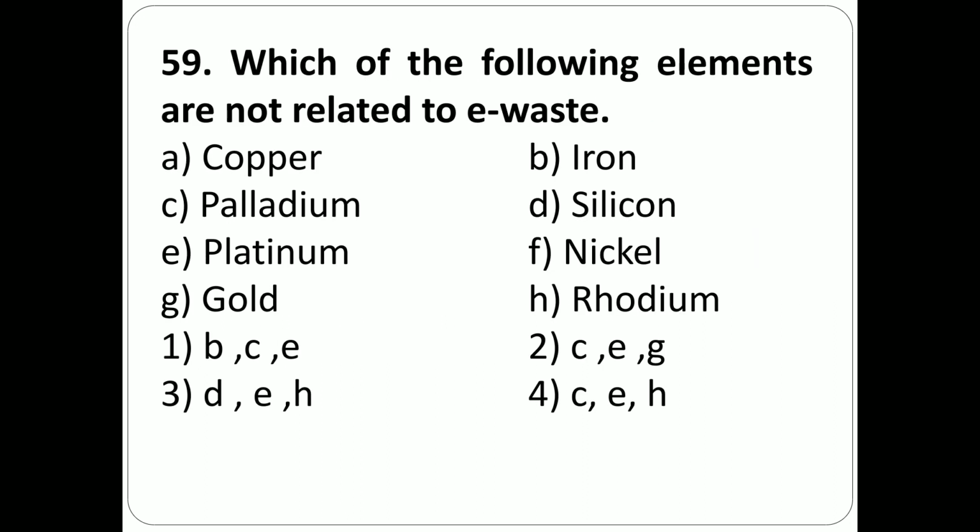Question number 59. Which of the following elements are not related to e-waste? A. Copper, B. Iron, C. Palladium, D. Silicon, E. Platinum, F. Nickel, G. Gold, H. Rhodium. In this, the correct answer is fourth option, C. Palladium, E. Platinum, H. Rhodium are not related to e-wastes.